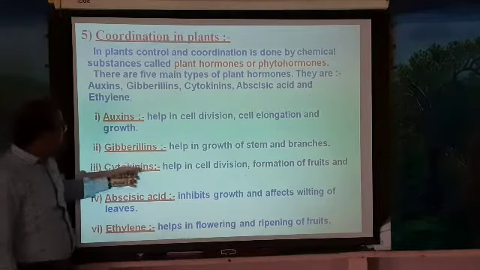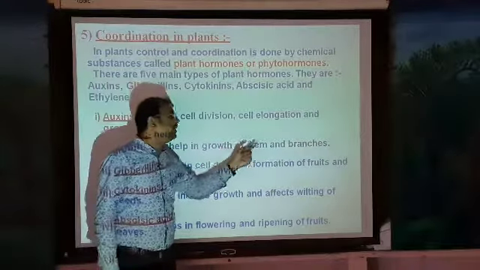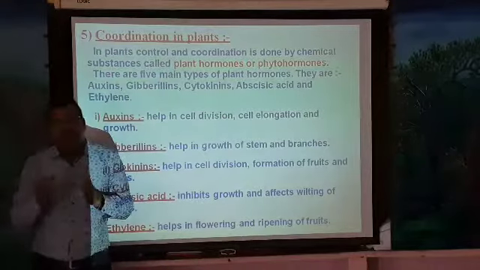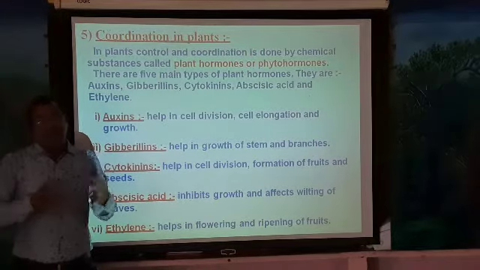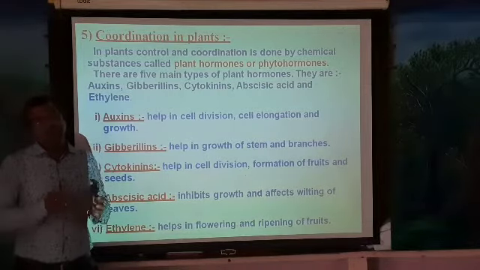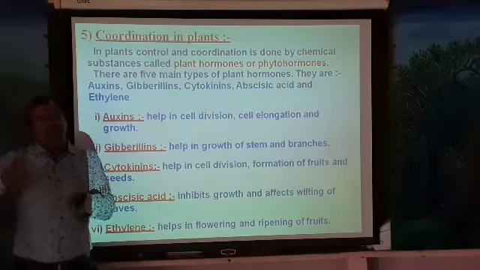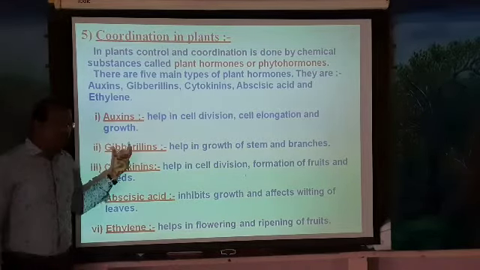Next, gibberellins. Gibberellins help in the growth of stem and branches. The plant has to grow in a proper order, the stem has to grow properly, and the branches also have to grow. So the growth of the branches and the stem of the plant is with the help of gibberellins.